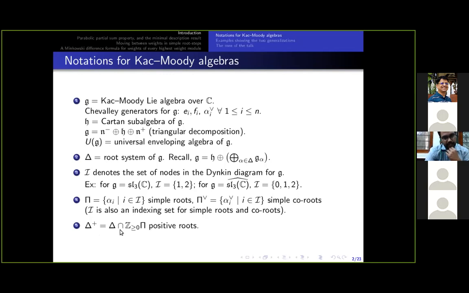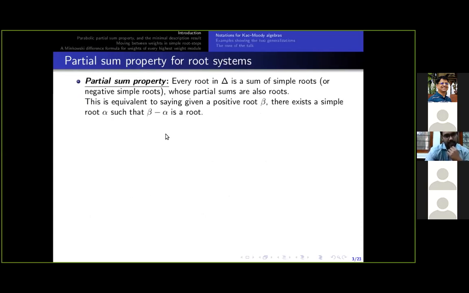Here ℤ≥0 means the set of non-negative integers, and ℤ≥0 Π means the set of non-negative integer linear combinations of simple roots. Later in the talk, for any general set S, I use ℤ≥0 S to denote the set of non-negative integer linear combinations of elements from S. Now I recall the partial sum property, which most of us are familiar with.